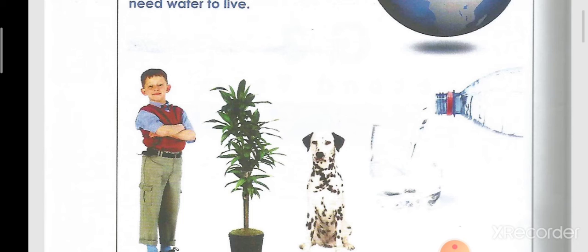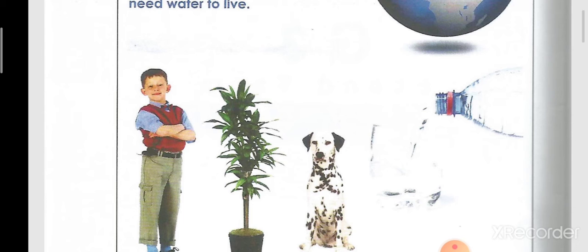Can you stay without water? No, we can't stay without water. So we need the water to what? To stay alive. So humans, plants, and animals need the water to live or stay alive.